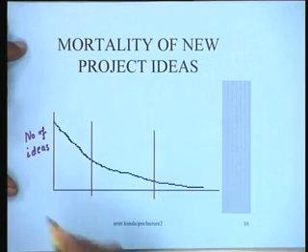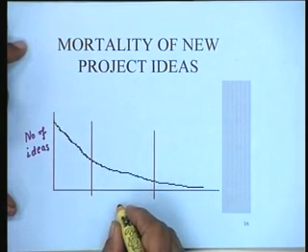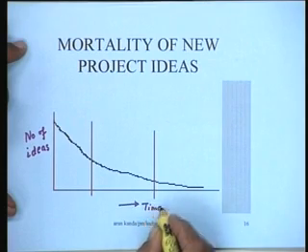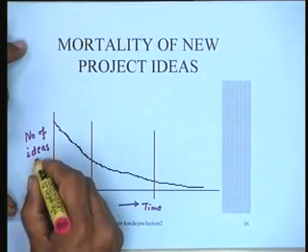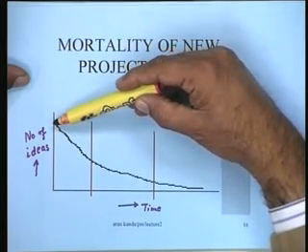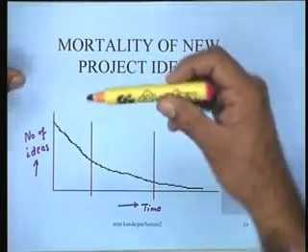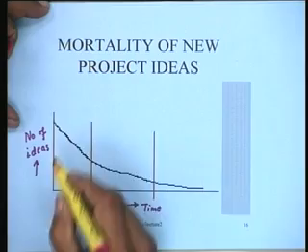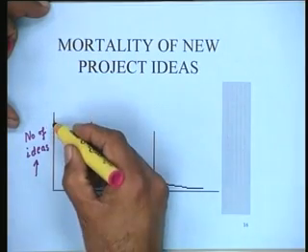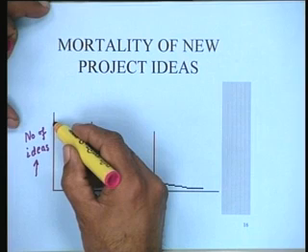On this axis, and let us say we have time on this axis. Then typically what really happens is that we brainstorm and generate a number of ideas. Maybe we have generated some 50 ideas.